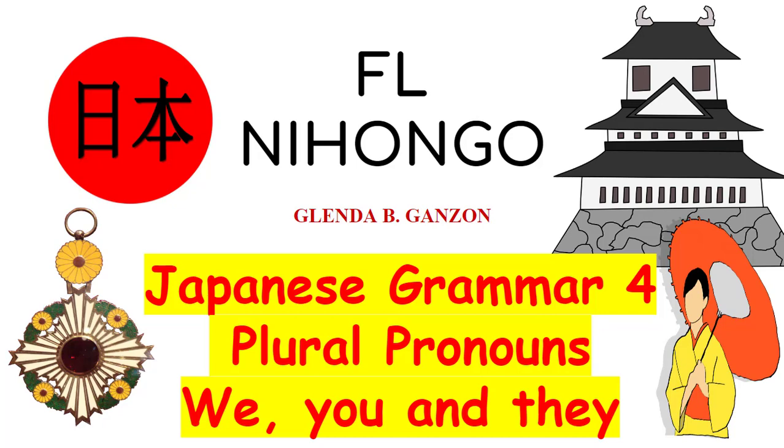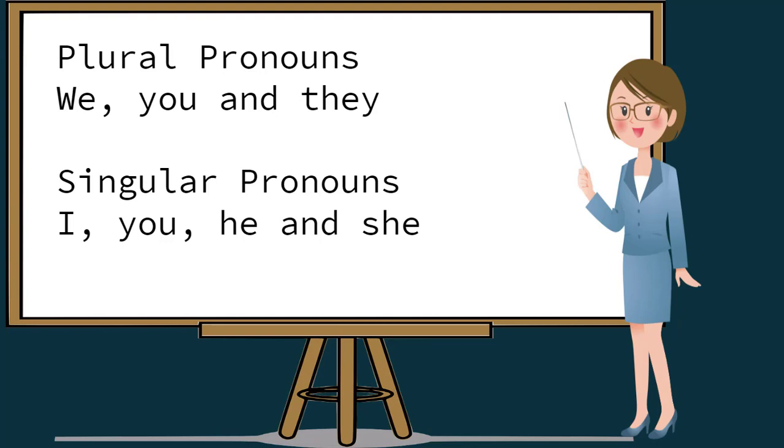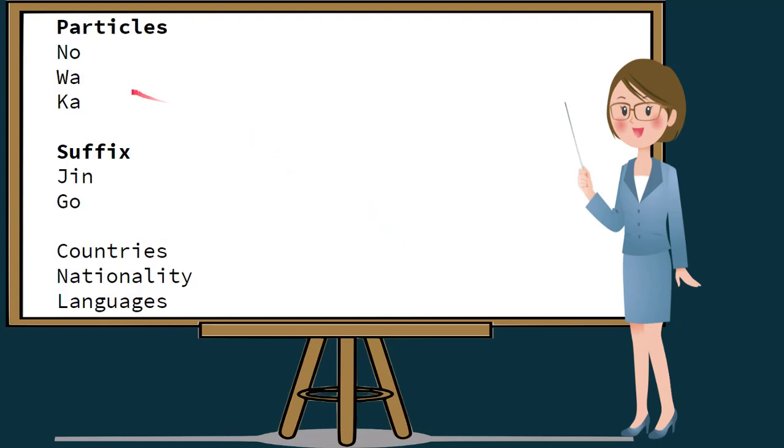For today's lesson is plural pronoun we, you, and they. From the previous lesson, I taught about I, Watashi, you, Anata, he, Kare, and she, Kanojo. Also, I taught about the particles no, which indicates possession, wa, which can be added after the subject or the noun, and ka is the question particle or interrogative particle.